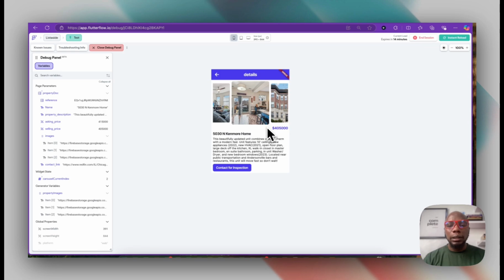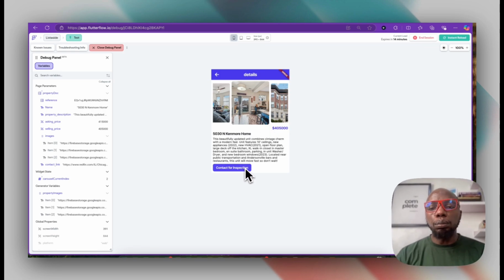It could be a WhatsApp link. It could even be you bringing up a bottom sheet that shows a form that you're able to send to the owner of the application, or it could even be a chat. So once you say contact for inspection, you could open a way for both the owner of the property or the agent to chat with the person who's requesting more information about the property, and that's going to be awesome.